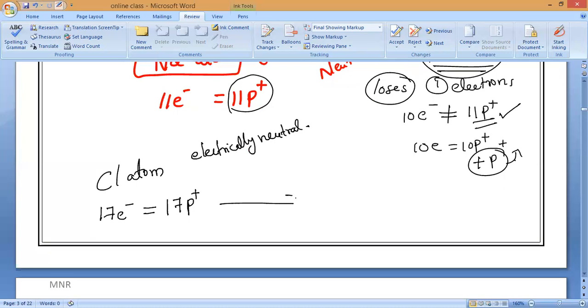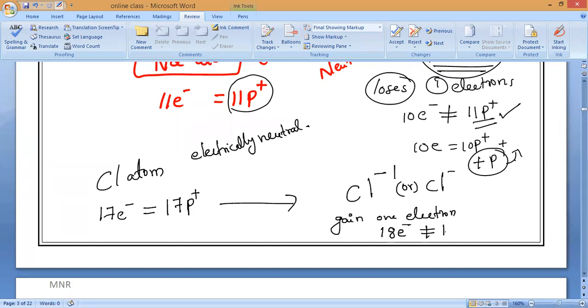Now this chlorine atom turns into Cl minus 1, or Cl minus. Both are the same. It will gain one electron. So gaining one electron means the number of electrons becomes how many? 18 electrons. Protons will never change, 17 protons, because protons always remain constant.